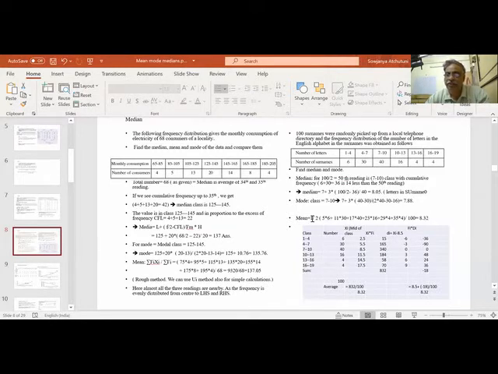Here I have done mean. Mean is average, 1 by 2 into 5 into 6, because this is 5 by 2. 4 plus 1 is 5. 5 by 2 is its XI. So 5 by 2 into 6, 11 by 2 into 30, 17 by 2 into 40. So I have taken 1 by 2 out. So 5 into 6, 11 into 30, 17 into 40, 23 into 16, 29 into 40, 35 into 4. Because 36 plus 19 is 35.